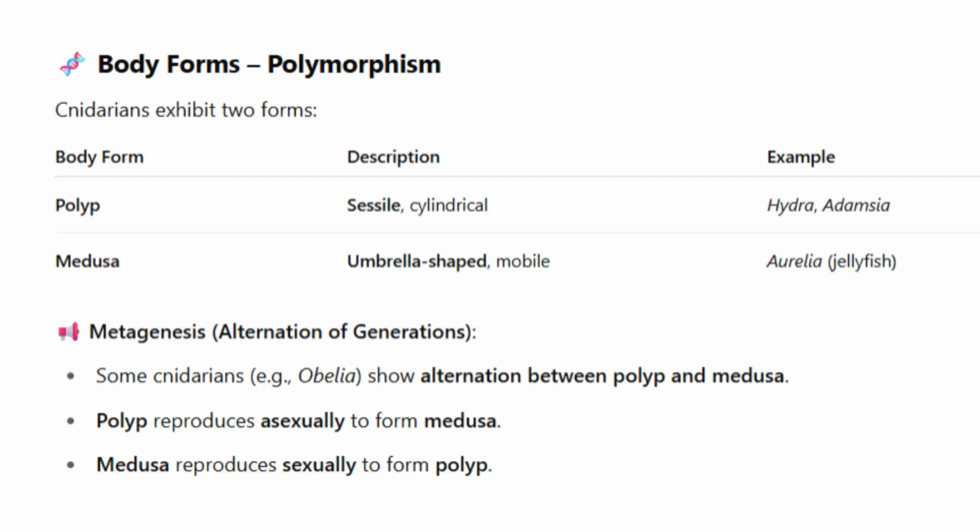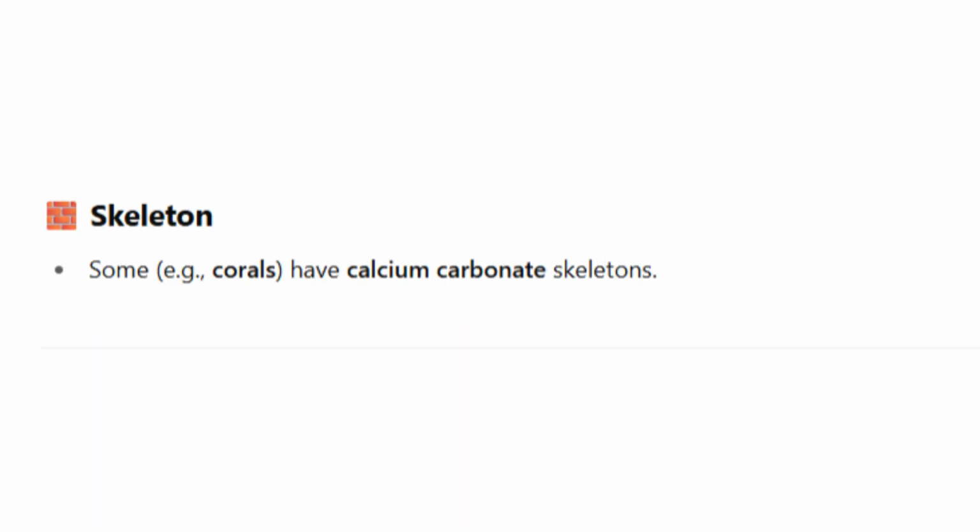Body forms, polymorphism. Cnidarians exhibit two forms. Polyp: sessile, cylindrical, e.g. Hydra, Adamsia. Medusa: umbrella-shaped, mobile, e.g. Aurelia, jellyfish. Metagenesis, alternation of generations: some cnidarians, e.g. Obelia, show alternation between polyp and medusa. Polyp reproduces asexually to form medusa. Medusa reproduces sexually to form polyp. Skeleton: some, e.g. corals, have calcium carbonate skeletons.